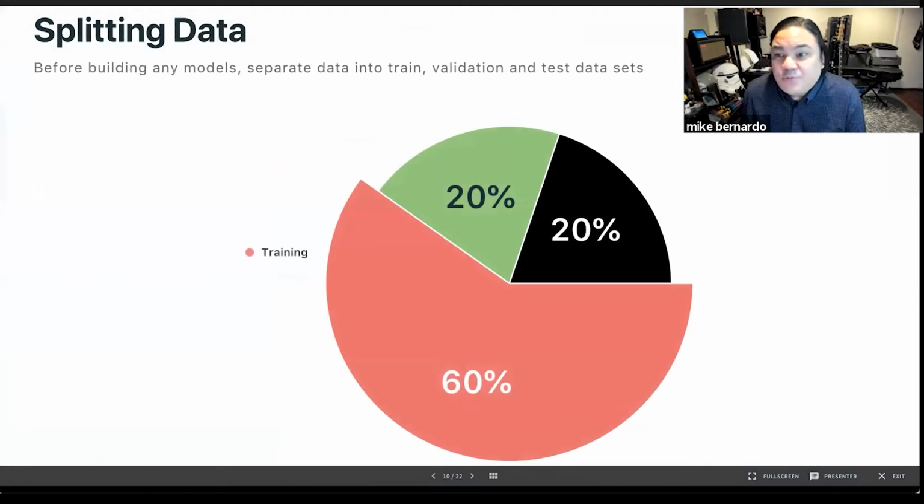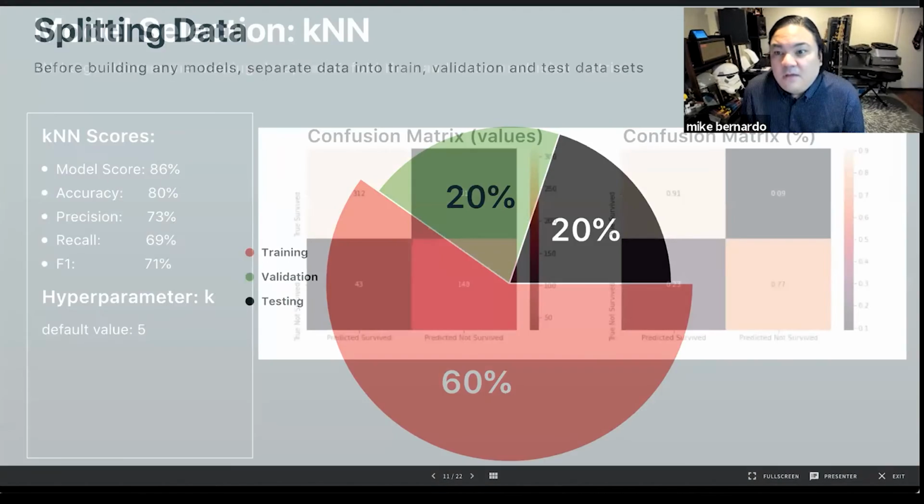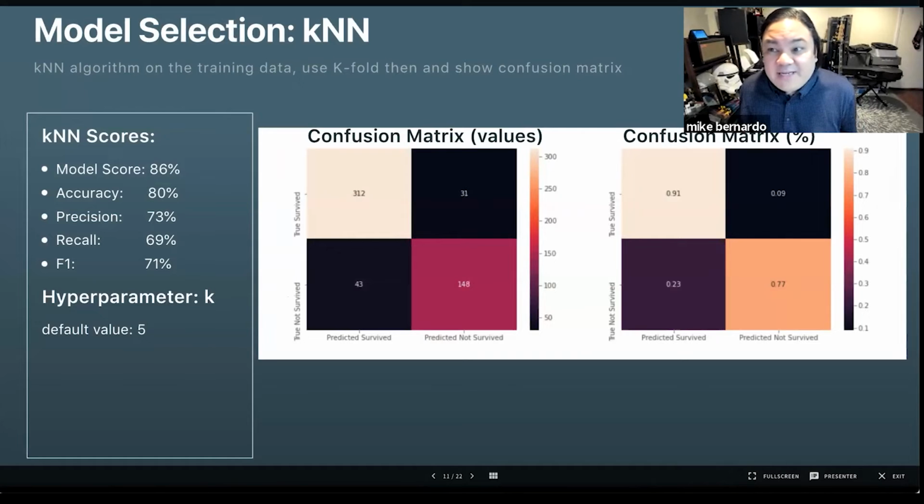After getting the data to where I wanted it, I split the data into training, validation, and test sets. The first model I used was k-nearest neighbors, which has a single hyperparameter, k, pertaining to the number of neighbors close to the target. With a default value of 5 for k, the overall model scored 86.